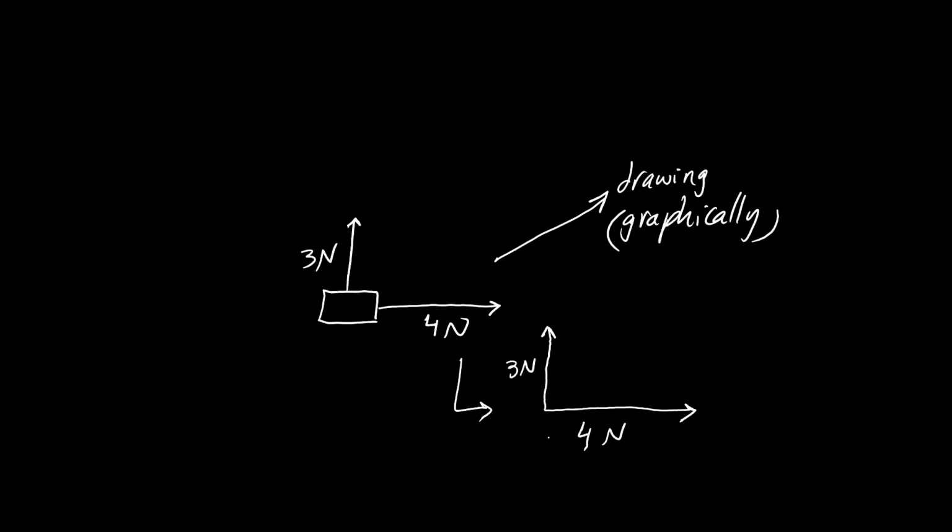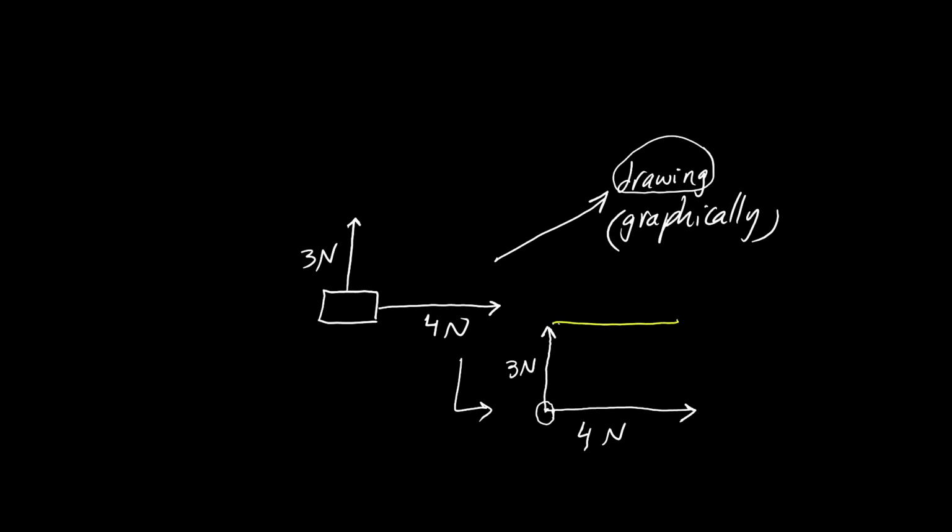To get the resultant, by only drawing. If these two vectors start from the same point, we have to complete the rectangle. For example, here this is 4, we copy it here, 4 Newton.